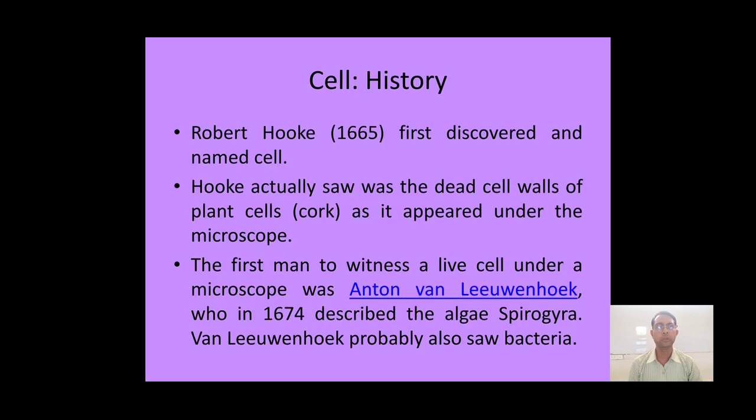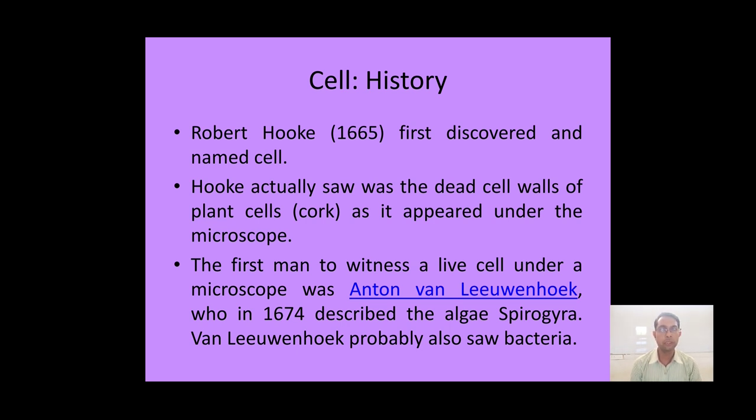So when we talk about the cell, the cell was first discovered by Robert Hooke in 1665. Hooke actually saw dead plant cells of cork under the microscope.